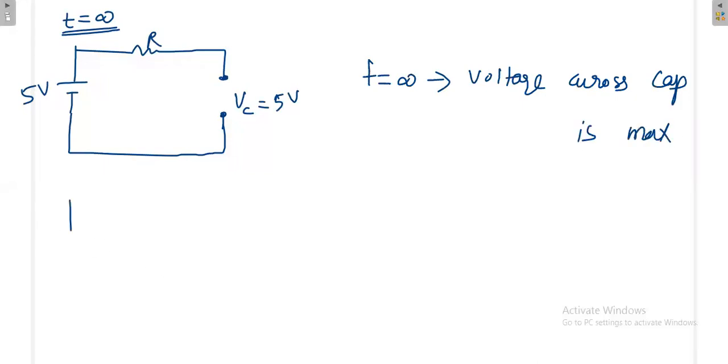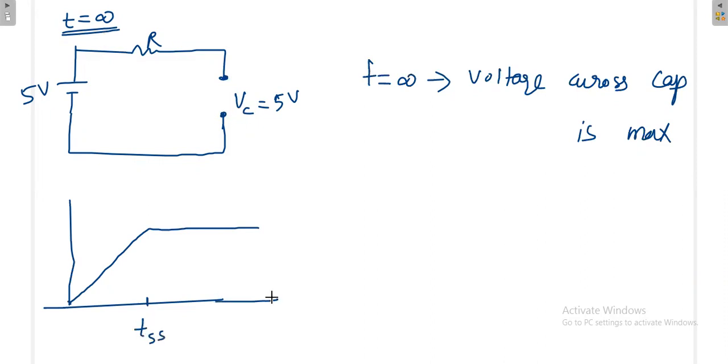If you observe the capacitor voltage, it increases linearly, attains the maximum, then remains constant. At t equal to infinity doesn't mean that only at t equal to infinity you will get 5 volt. Actually, you will get 5 volt at some time, which I call t equal to TSS, the steady state time. After TSS, your voltage is 5 volt only. Just for analysis purposes, I write t equal to infinity to denote that it is steady state.